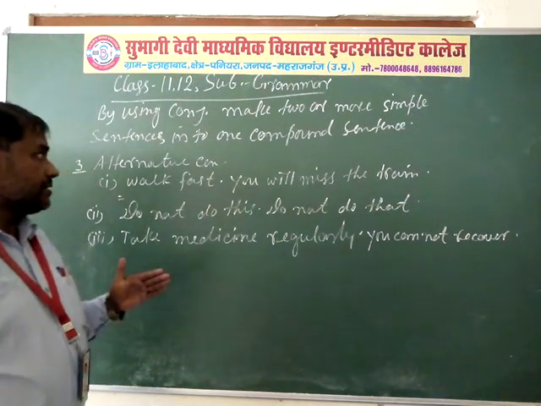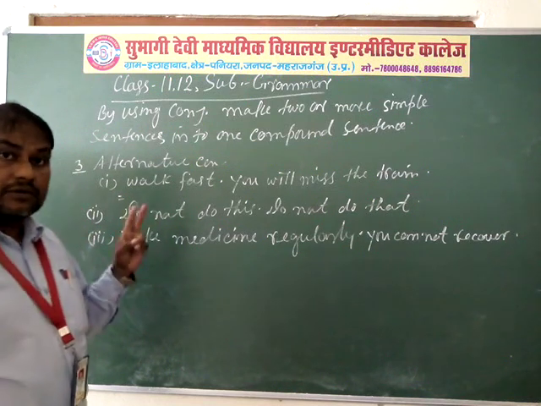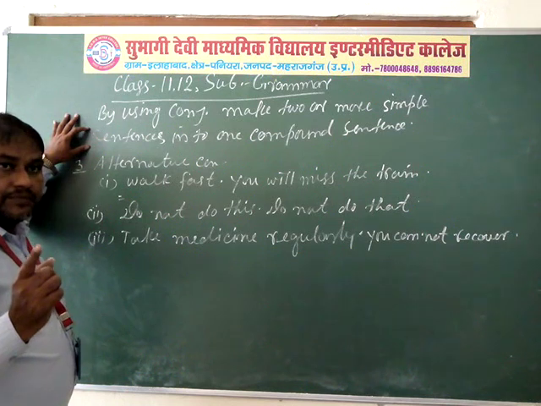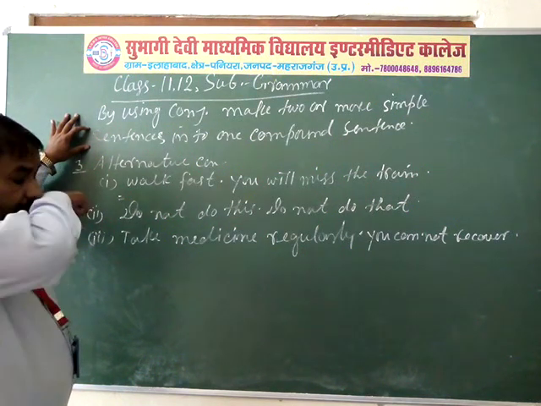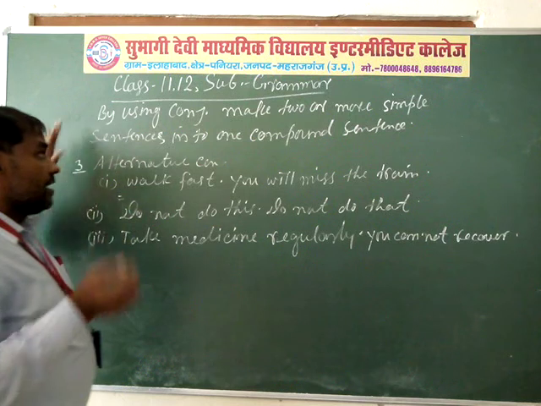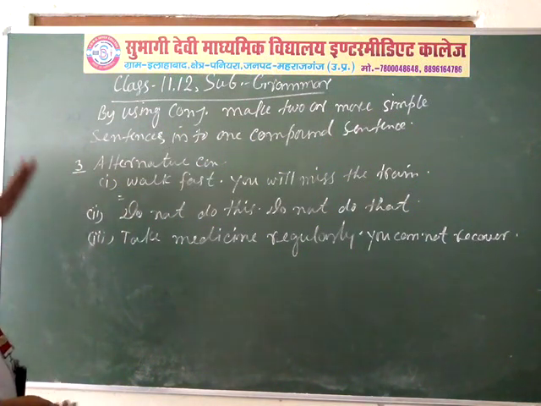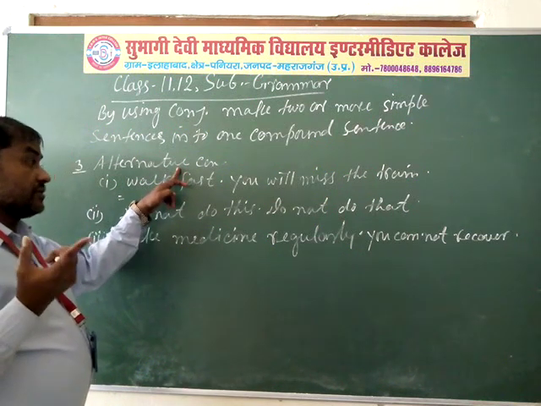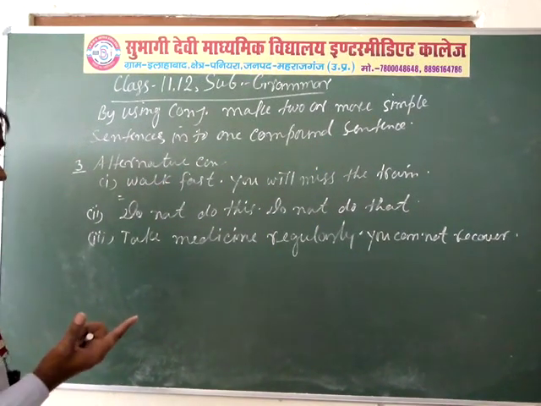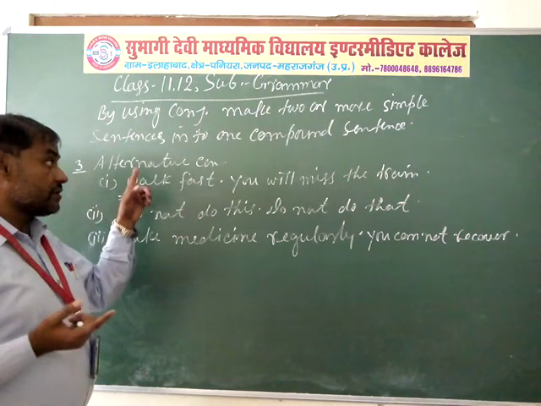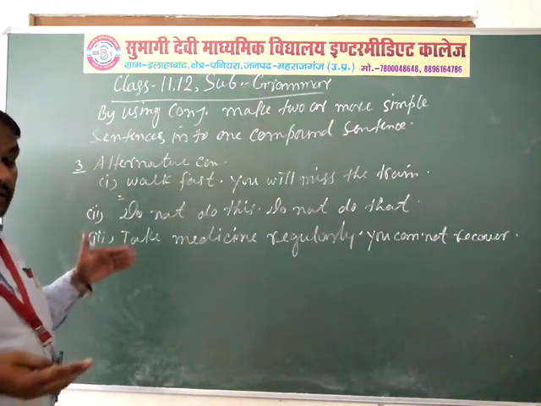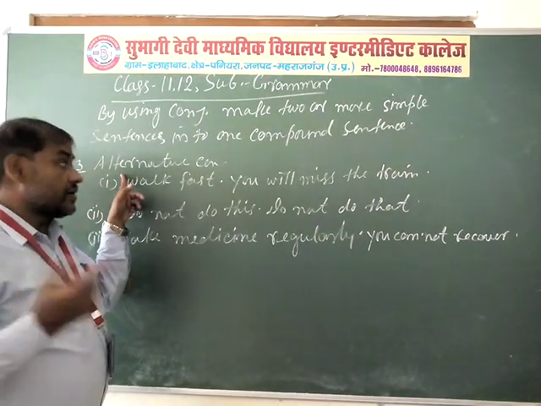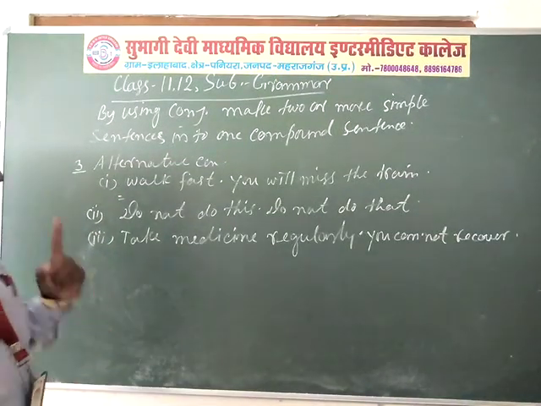So before this, by using two conjunctions, adversative and cumulative, you have joined two or more simple sentences into one compound sentence. And now the third conjunction: by using alternative conjunction, you have to join two or more simple sentences into one compound sentence. Before this, you have read about alternative conjunction, how many types there are, and by the help of alternative conjunction, you join two or more simple sentences into one compound sentence.